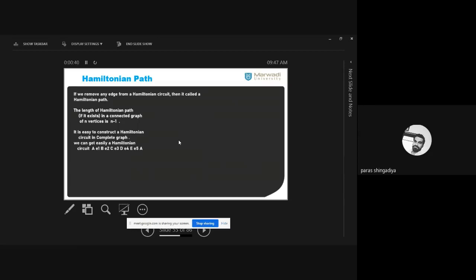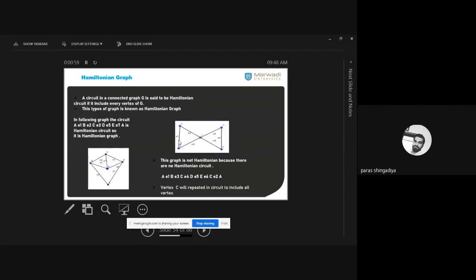Clear? And this open walk is known as a Hamiltonian path. So if you remove any edge from a Hamiltonian circuit, then it is called a Hamiltonian path. Clear? So here, in the first example, we have the Hamiltonian circuit.